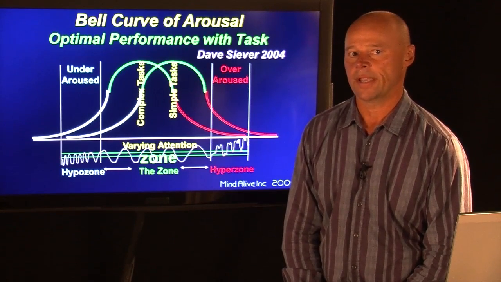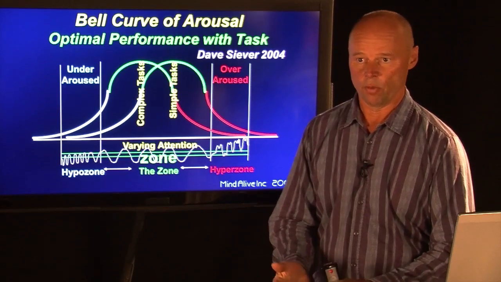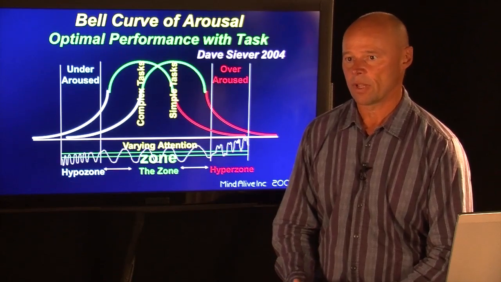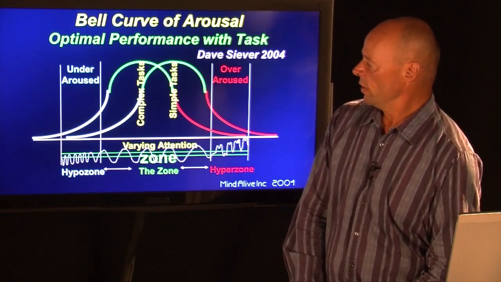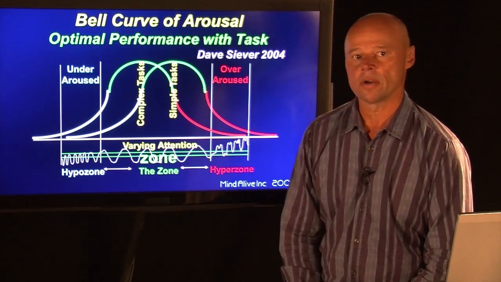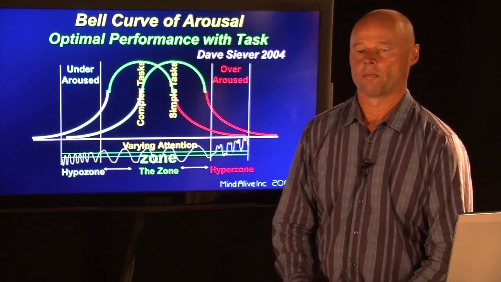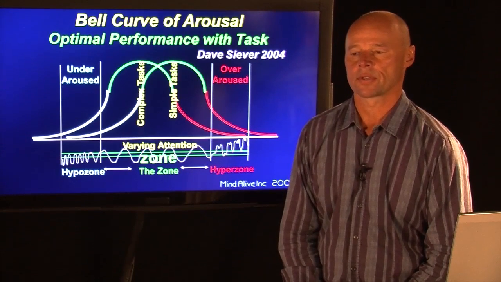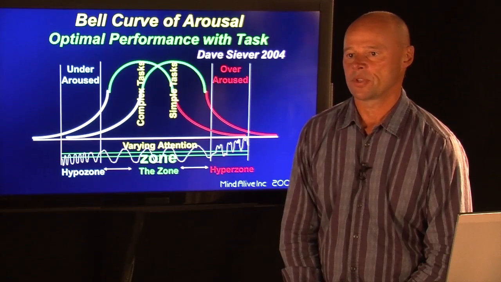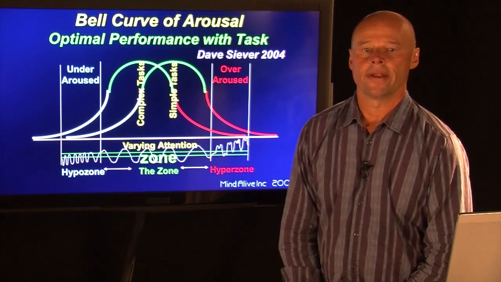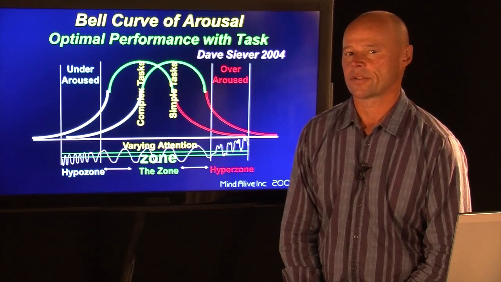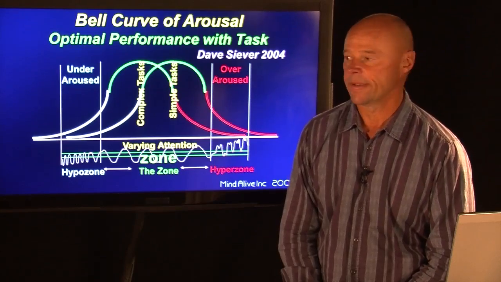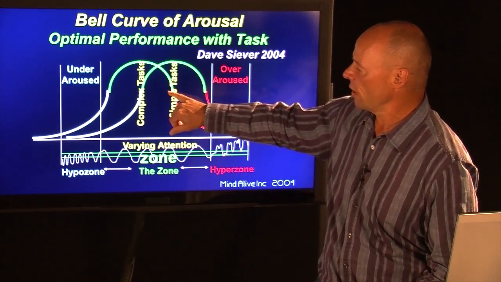Because we're in a highly aroused state, typically we're looking after our survival. We're running or we're fighting. We're punching an animal in the nose, or we're running away and climbing a tree. These are relatively simple tasks. We can see, however, that complex tasks require a more relaxed arousal. What would a complex task look like? Well, driving a car in busy traffic would be a complex task. Doing math equations, problem solving, working with clients, writing a thesis or an essay. This would be a complex task. If we do these tasks under stress, we are going to perform poorly because we will be down on the arousal curve of peak performance.